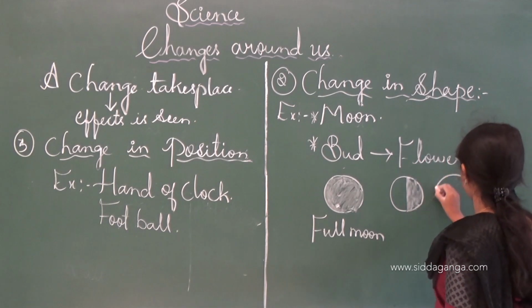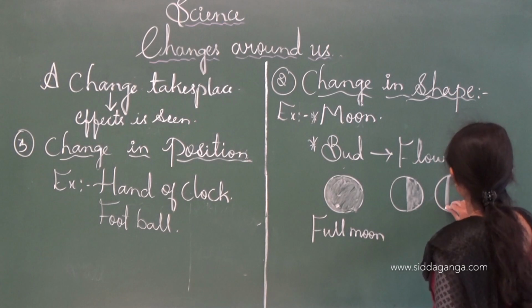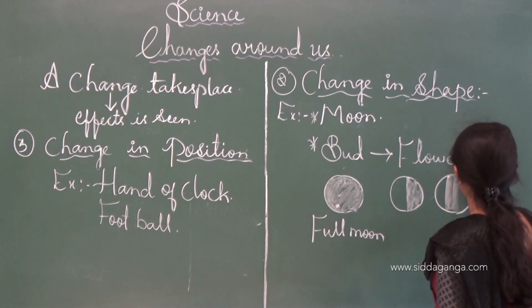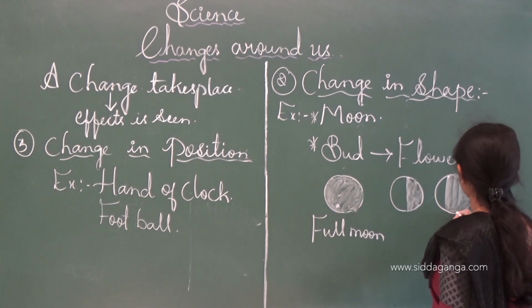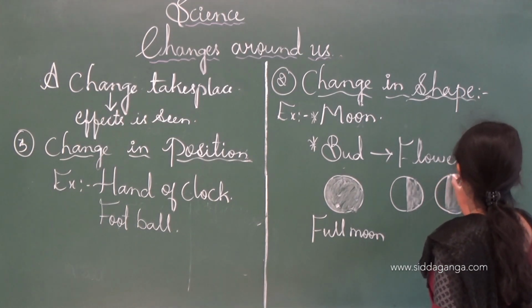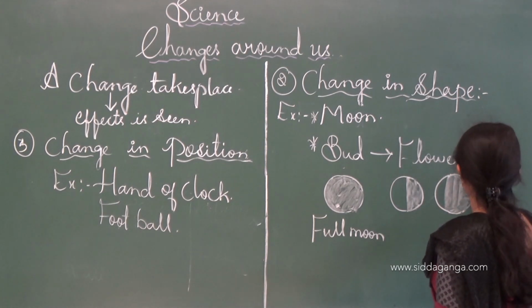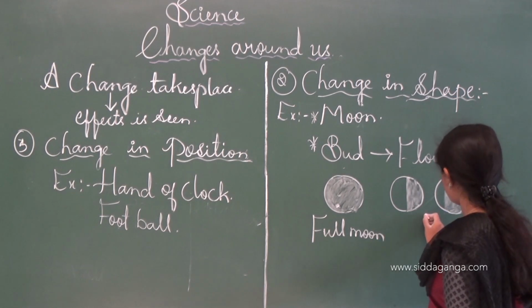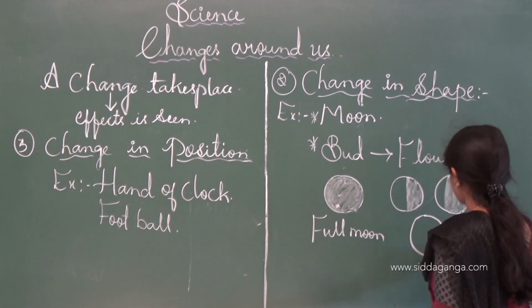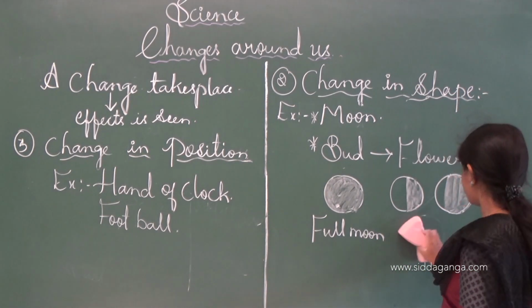And later the gibbous moon will be there. It is totally half, the upper part of the moon appears, and later the crescent moon will be there. Crescent moon is nothing but the Ardha Chandra.